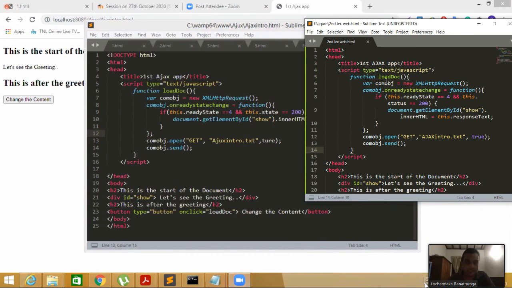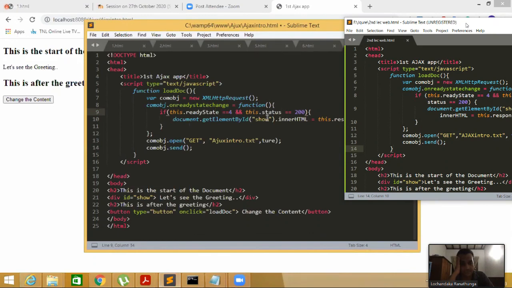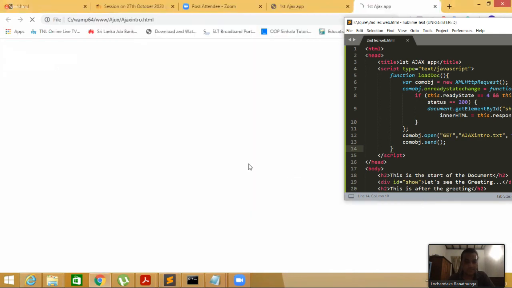Here in line number 9, this dot status, not there. Status. Save it. Save it.